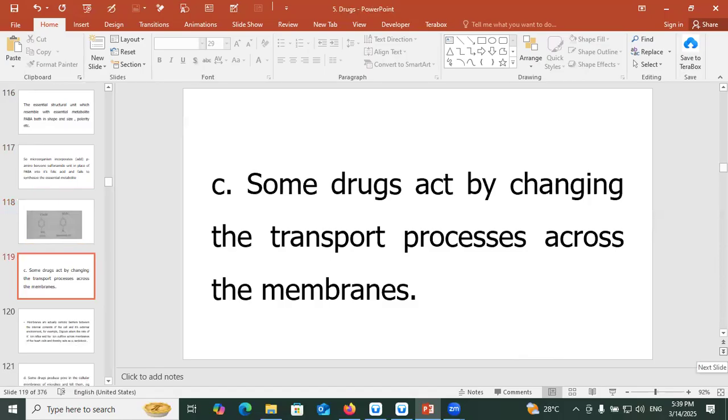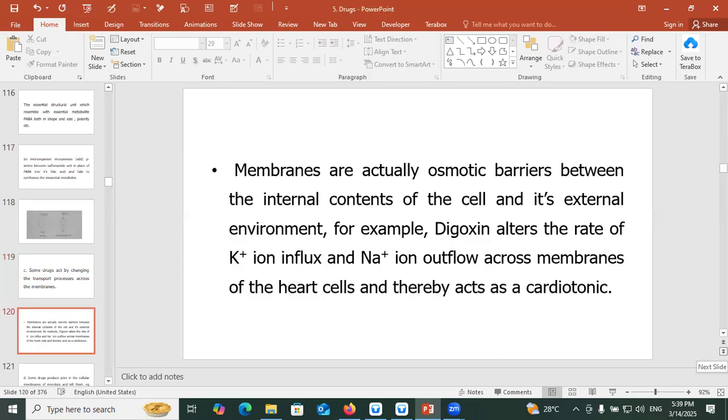Some drugs act by changing the transport process across the membrane. Membranes are actually osmotic barriers between the internal contents of the cell and its external environment. For example, digoxin alters the rate of potassium ion influx and sodium ion outflow across the membranes of the heart cells and thereby acts as a cardiotonic.